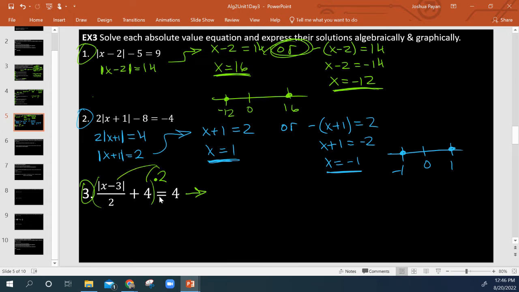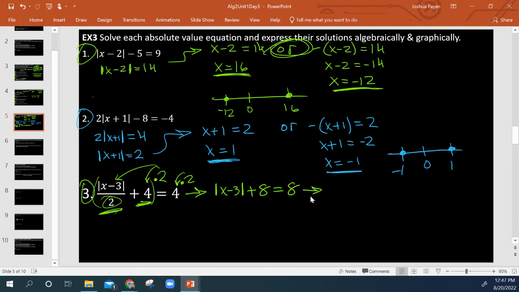Okay, so that means distributing a 2 here and here, and obviously also here, right? And I'll do little arrows because that kind of looks like parentheses or something. Okay, so when I distribute it here, it's going to cancel with this 2 because times 2 divided by 2, they're inverses, right? So that leaves me with just absolute value of x minus 3 plus, well, of course, that's going to be 8 is equal to 8 again, right?